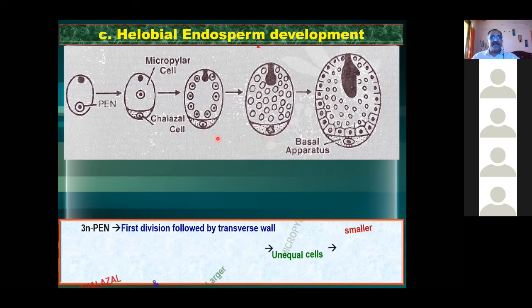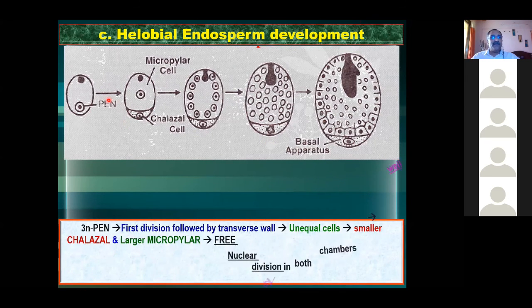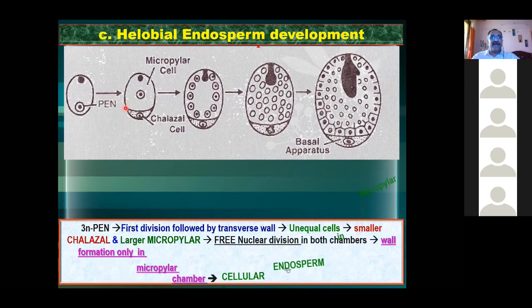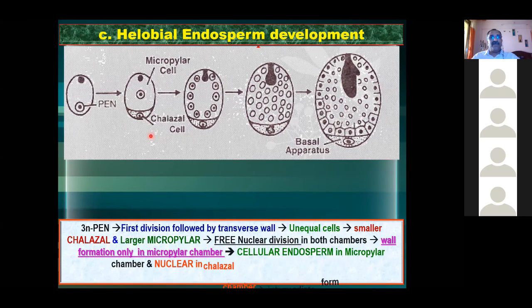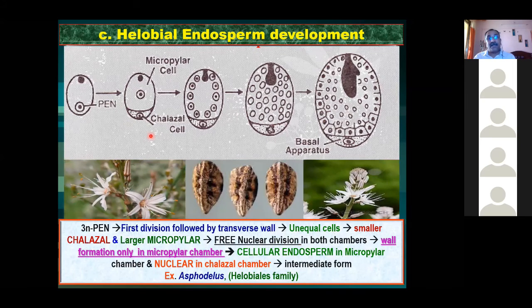Now, here you look at the primary endosperm nucleus is going to divide. Here, the endosperm development we call helobial. Helobial, we can say this is a mix of first two. This is a mix of the cellular as well as nuclear. Okay. So here, look at the picture there, you can say the primary endosperm nucleus is dividing. You are getting two cells. Two cells you are getting over here. This is the micropylar end, this is the chalazal end. You are getting two cells.